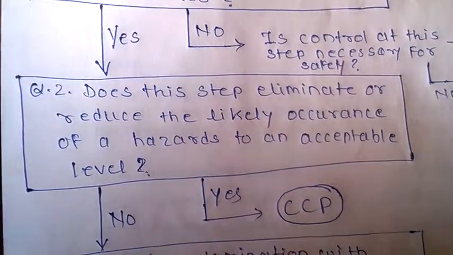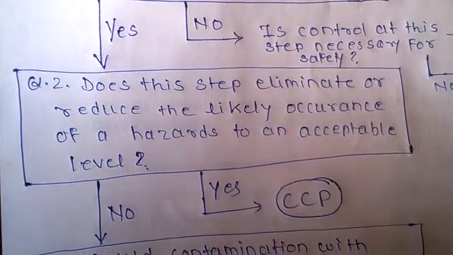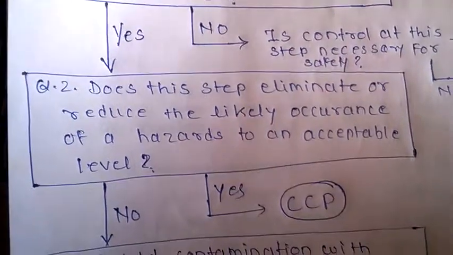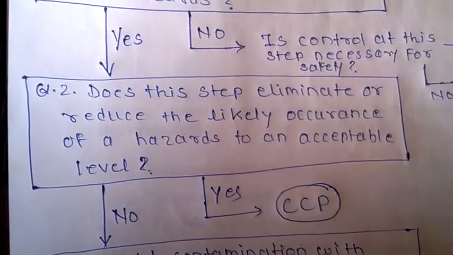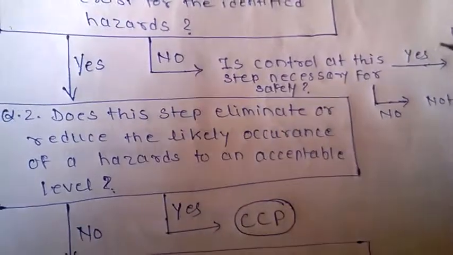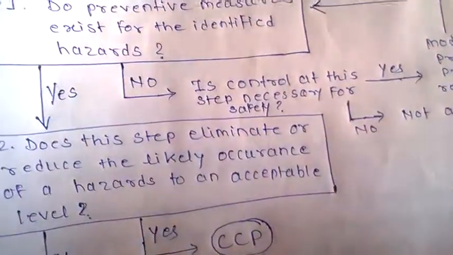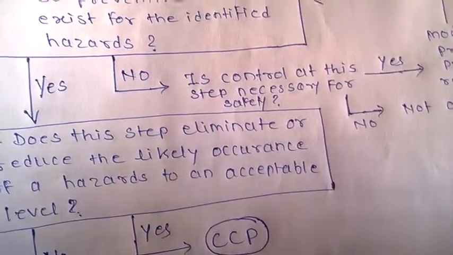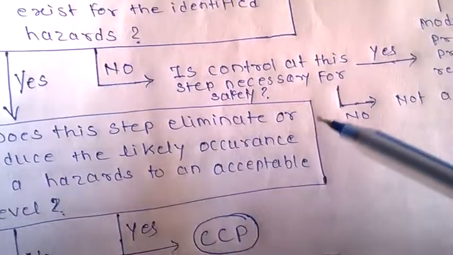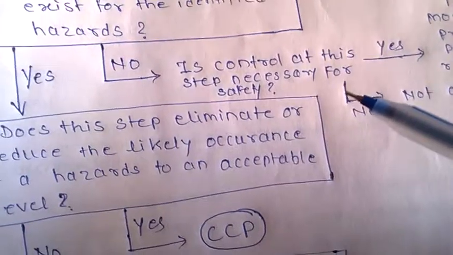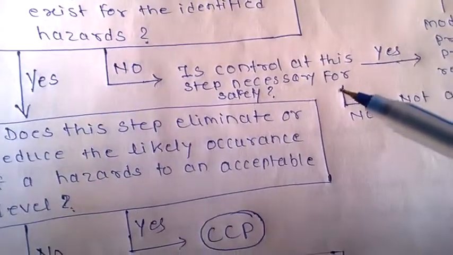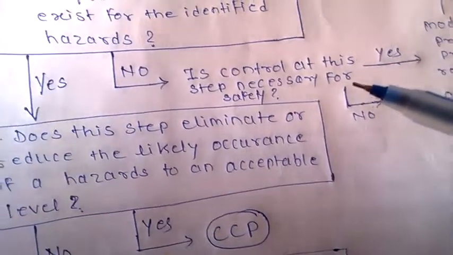But if the answer to question number 1 is no, then we ask a sub-question: is control at this step necessary for safety, meaning whether providing control is necessary or not.